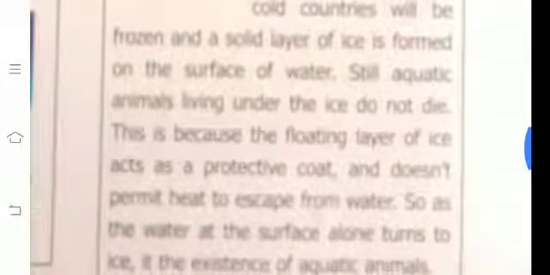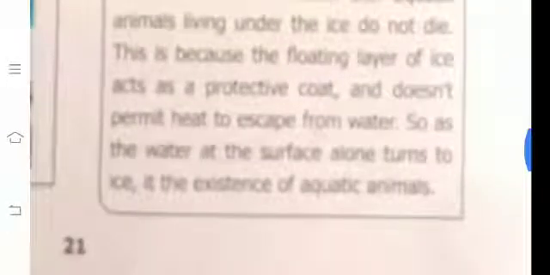During winter, water in lakes and ponds in the cold countries will be frozen and a solid layer of ice is formed on the surface of water. Still, aquatic animals living under the ice do not die. This is because the floating layer of ice acts as a protective coat and doesn't permit heat to escape from water.